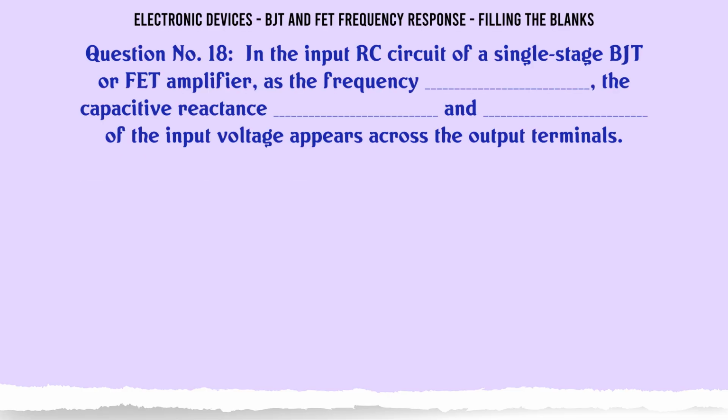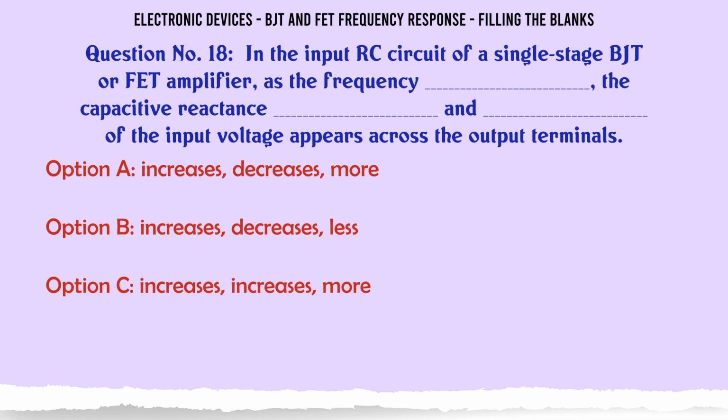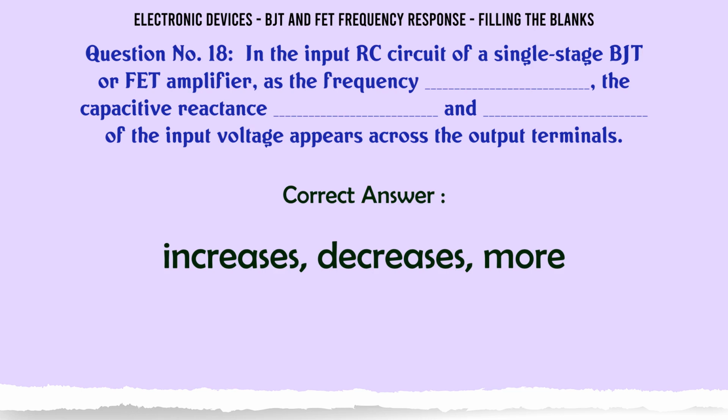In the input RC circuit of a single-stage BJT or FET amplifier, as the frequency ___, the capacitive reactance ___ and ___ of the input voltage appears across the output terminals. A. Increases, decreases, more. B. Increases, decreases, less. C. Increases, increases, more. D. Decreases, increases, less. The correct answer is increases, decreases, more.